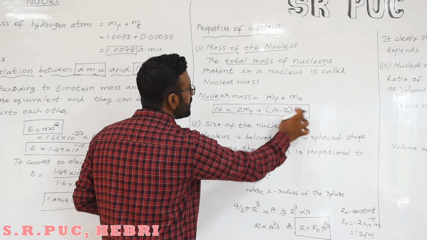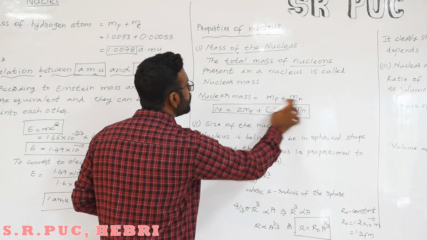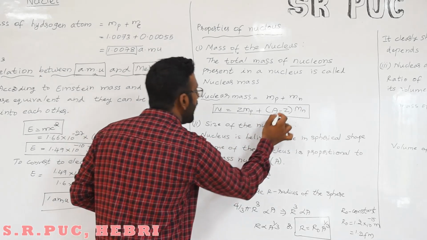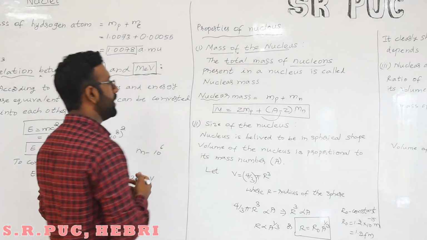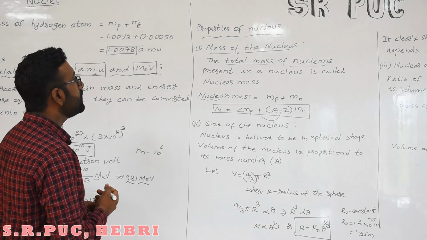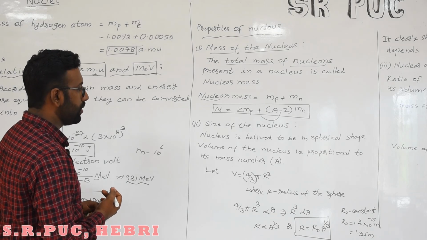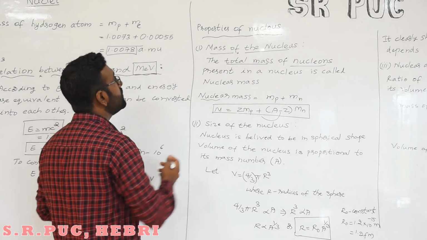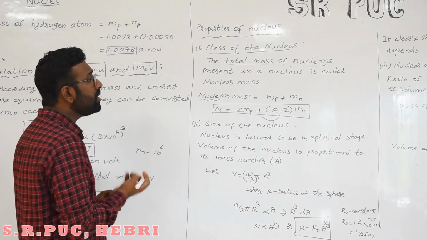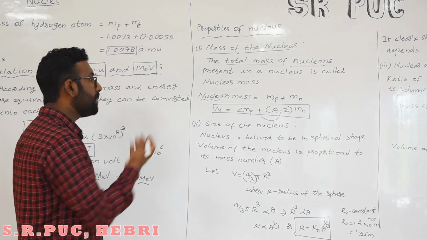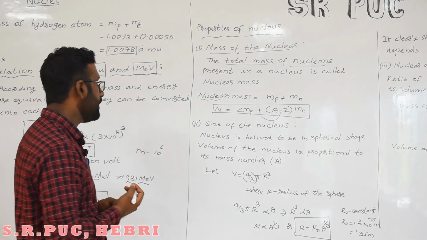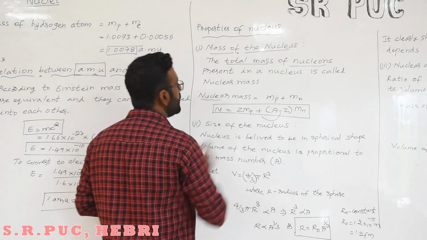Multiplied by the mass of a neutron, it gives the total mass of neutrons. By adding these two, we get the total mass of the nucleus. That is how we find the mass of the nucleus. This may be asked for 3 or 5 marks also. There is a chance of getting a question on properties of the nucleus, or it might be asked for 2 marks also. Okay, next one, size of the nucleus.